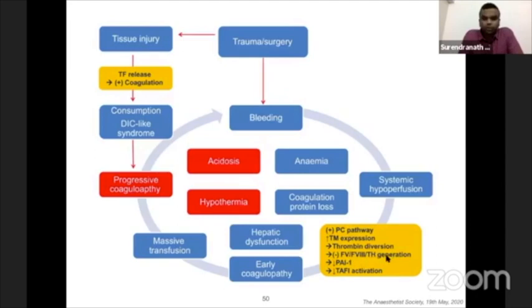So I want you to concentrate on this part, that is, if there is a hypotension that leads to thrombin, that is thrombomodulin expression is increased in the endothelium, that will activate the platelets and consume platelets. Once they go to that phase of consumption coagulopathy, that lead to massive transfusion because the coagulopathy will be perpetuated and the cycle is kept going.